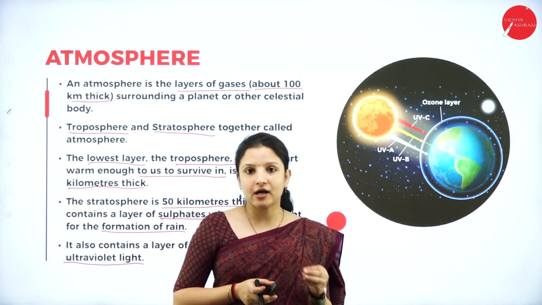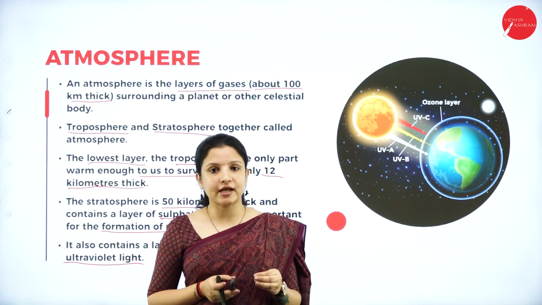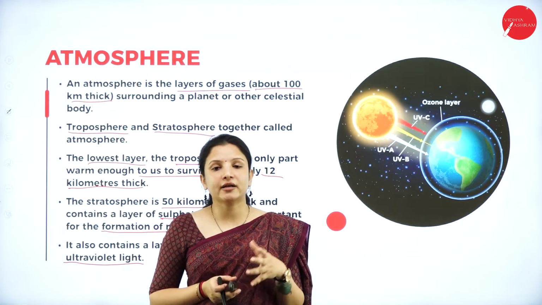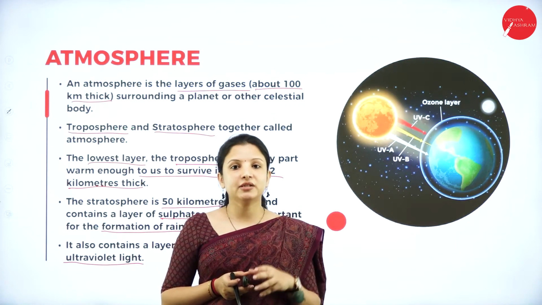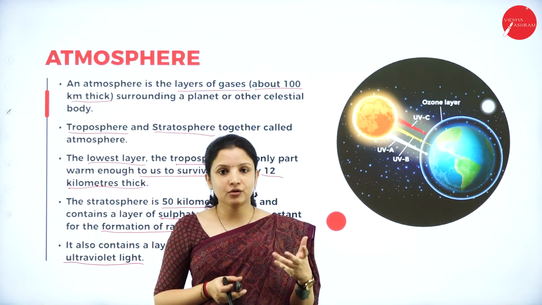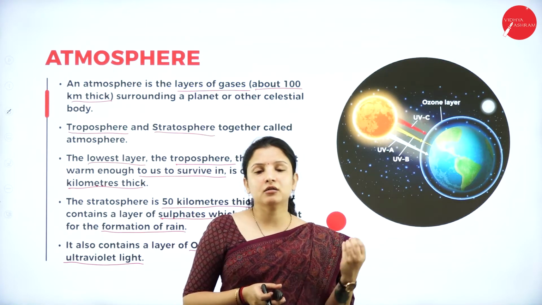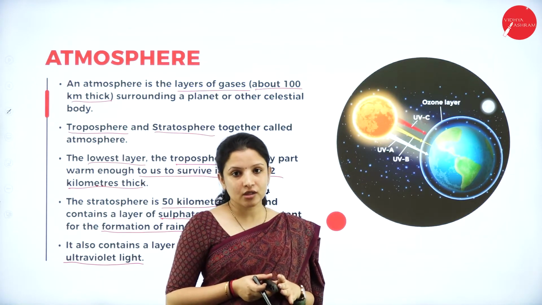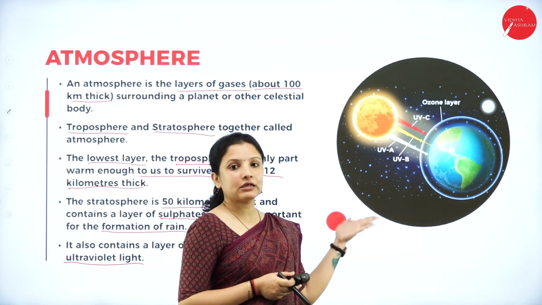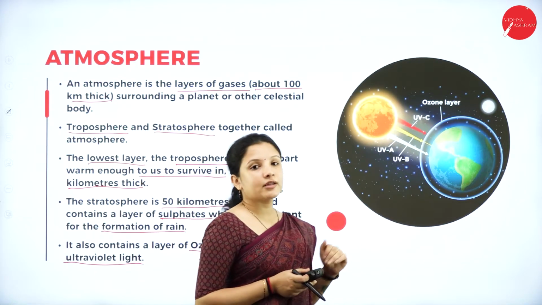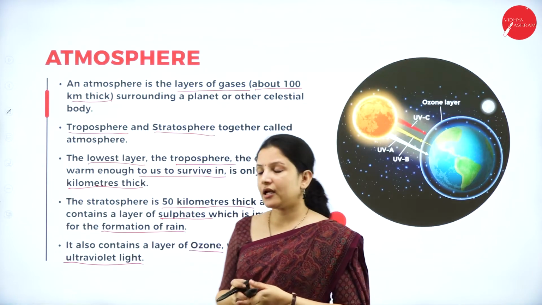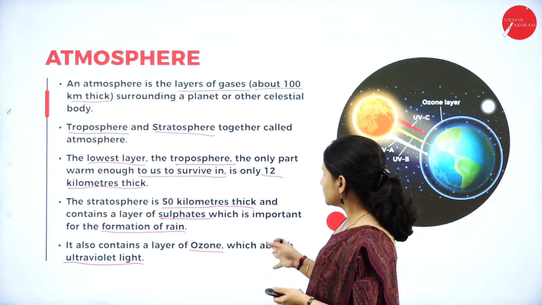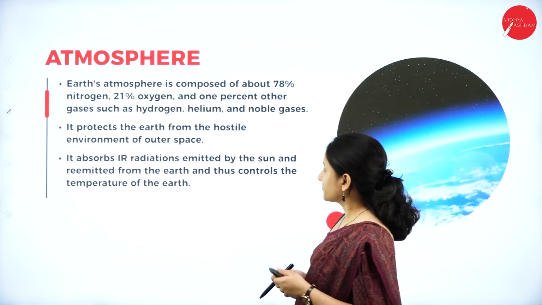What happens if ultraviolet light enters into the Earth's atmosphere? We'll get a lot of cancer, especially skin cancer. We'll get a lot of skin diseases. Our eyes will get damaged, and also the body gets dehydrated. A lot of problems will get created. That is why UV light should not enter into the Earth's atmosphere. The ozone layer is the one that actually protects it. And we all know about the ozone depletion and all that, right? So that is why the ozone layer is very, very important here.